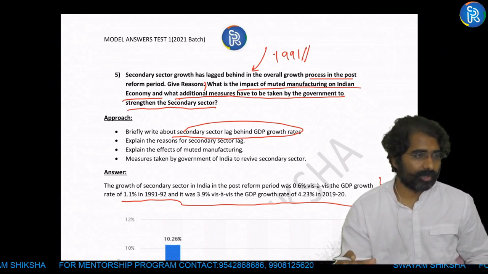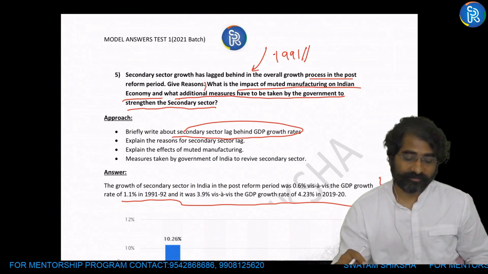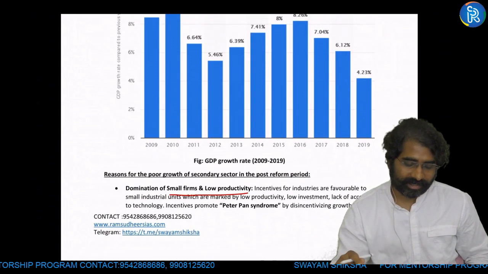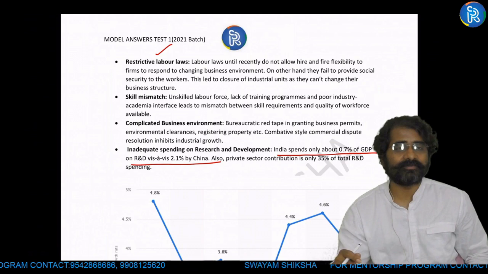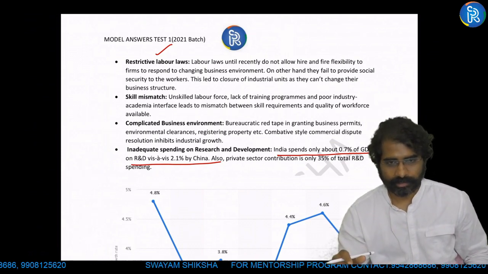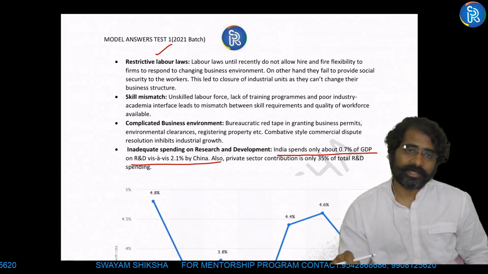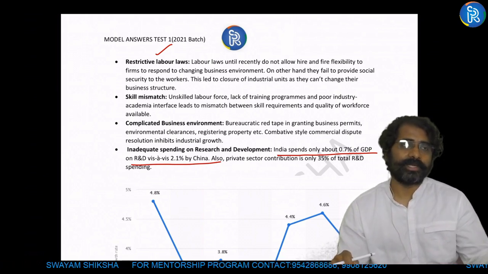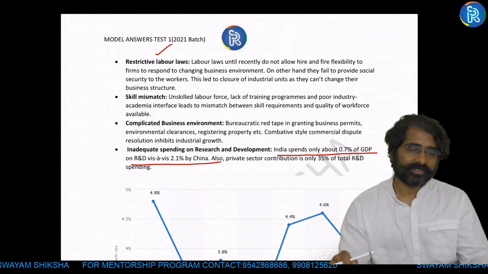I hope you are able to get it. So an indirect introduction can be pulled out from history, and a direct introduction you have to write straight away from the question.